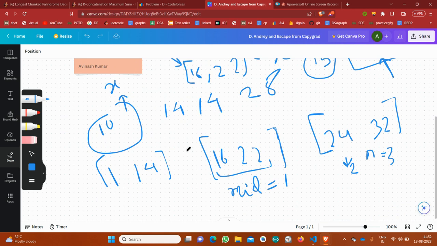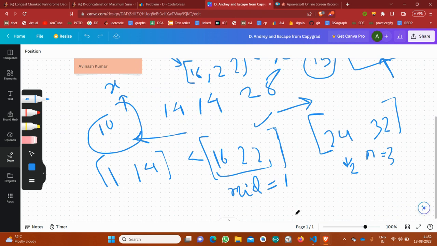How do I check that 10 is lying in this segment? If 10 is less than the first element of the segment, obviously I would move to the left part. And if it is greater than the last element, obviously I would have to move to the right. In this way I would check the index of the segment in which the particular element would lie.